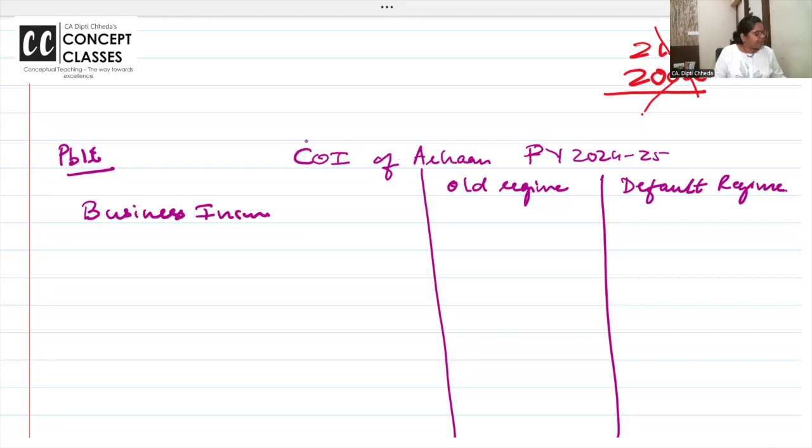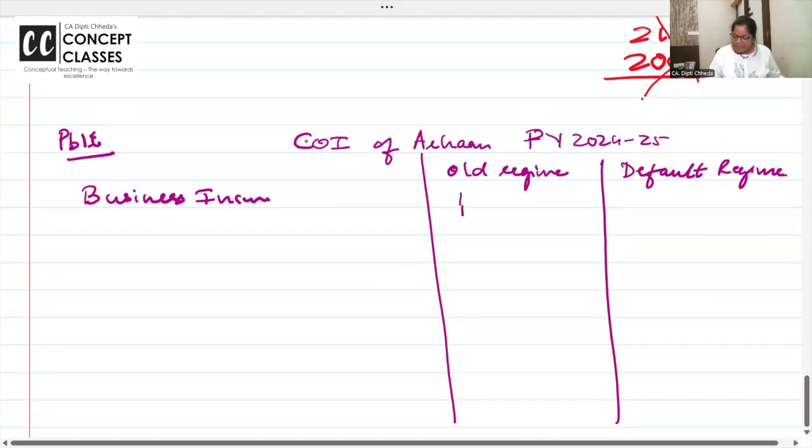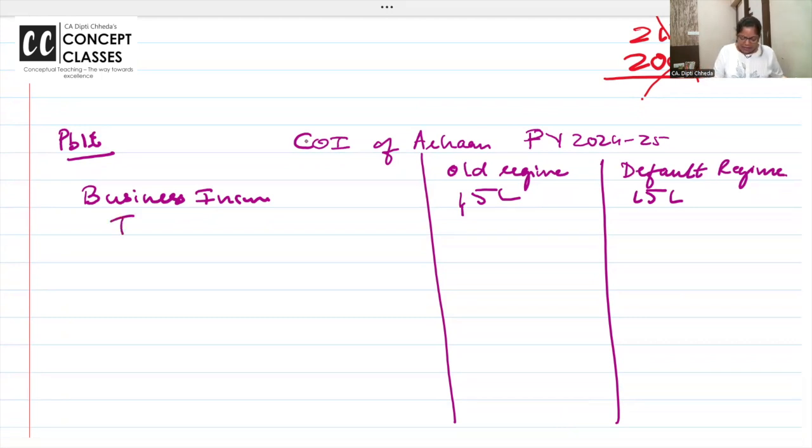Business income is 15 lakhs. I'm writing in brief so that we can do more problems; put the zeros in the exam. And then income from other sources: only savings bank account interest. We will give 80TTA because Arhan's age is 35 years. For 60 years and above, savings and FD interest is deductible under 80TTB.